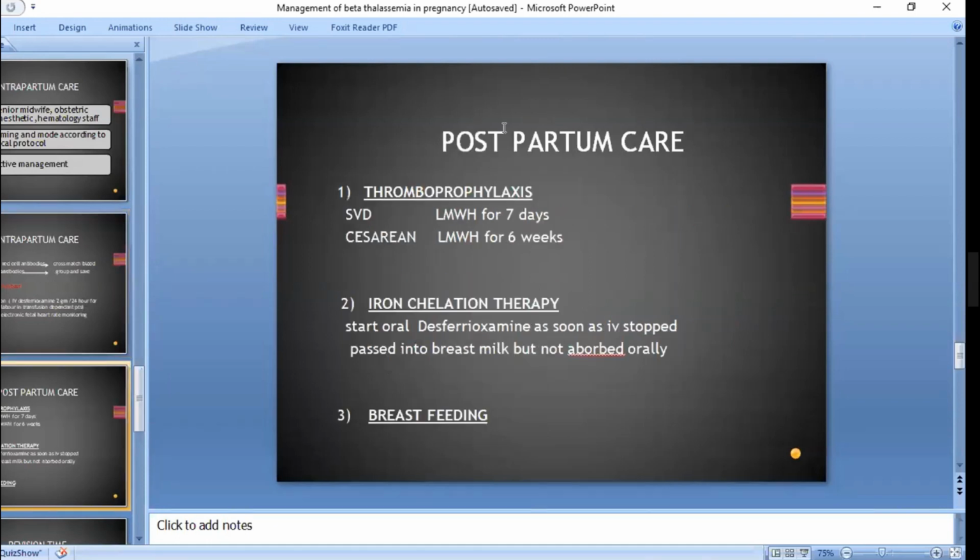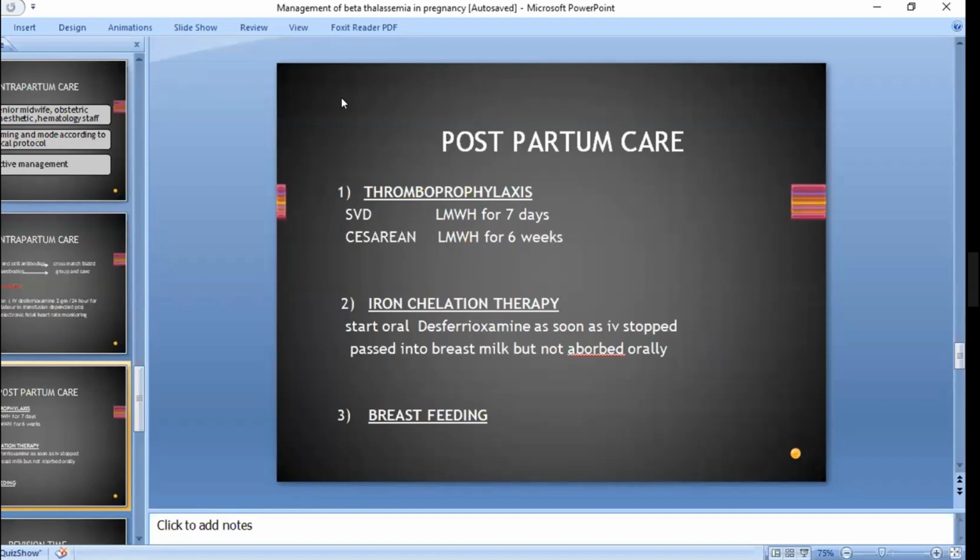Keep the patient warm and continue CTG monitoring. Ensure adequate hydration and prevent hypoxia. Monitor oxygen saturation, and if it is less than 94, give oxygen. In thalassemia, we need to give continuous CTG and iron chelation, in which previously the patient is iron